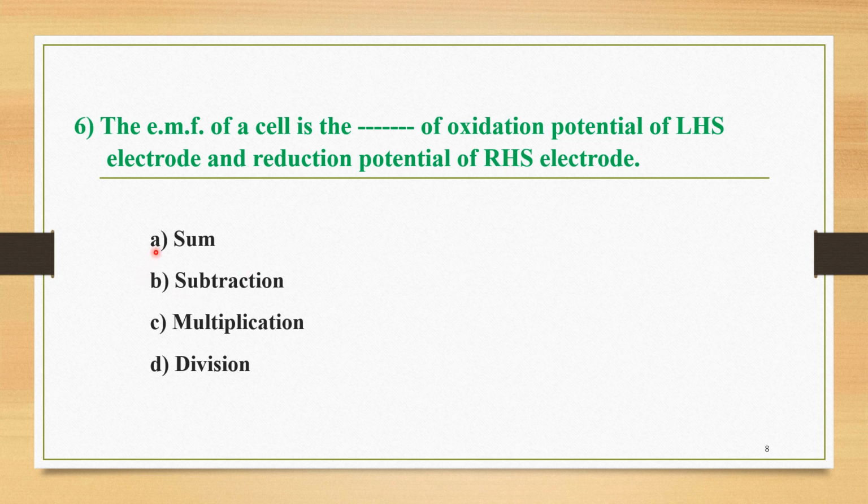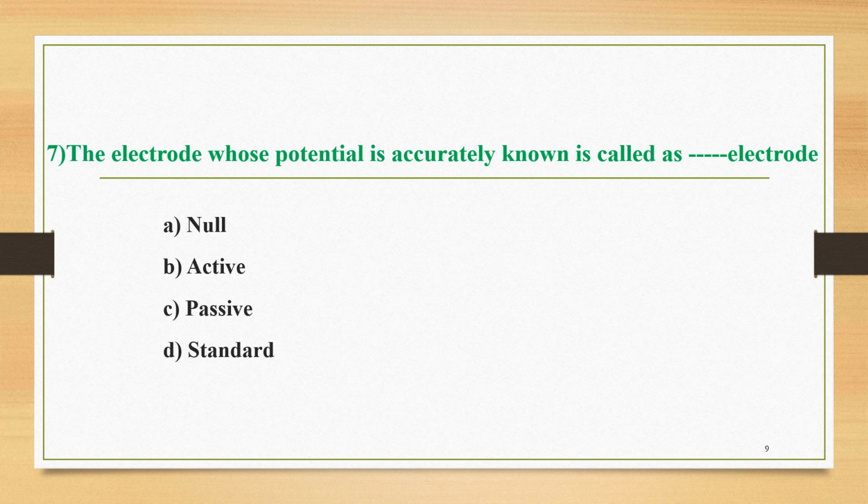The four options are: A, sum; B, subtraction; C, multiplication; and D, division. The correct option among these four is option A. That is, it is the sum of the oxidation potential and the reduction potential of the LHS and RHS electrodes respectively. The next question, number 7, is here.